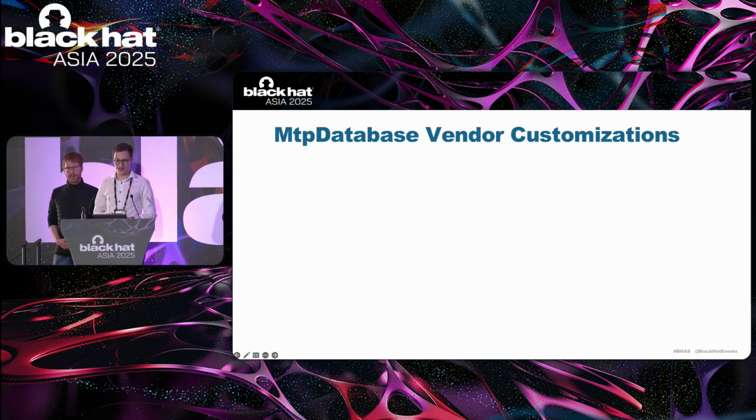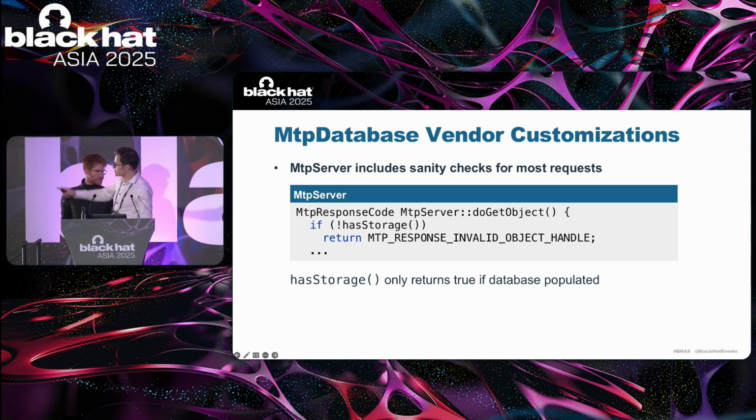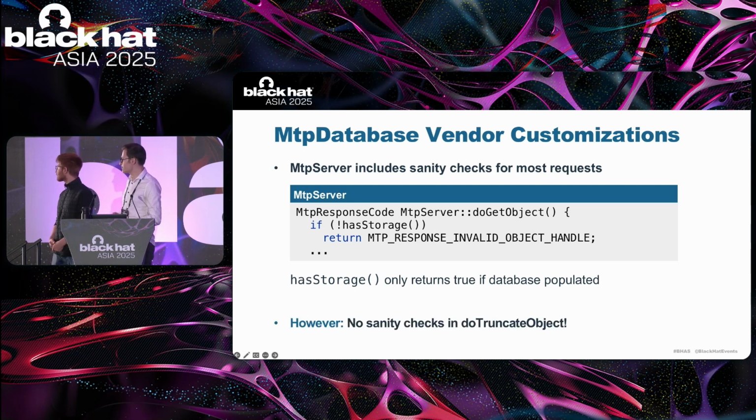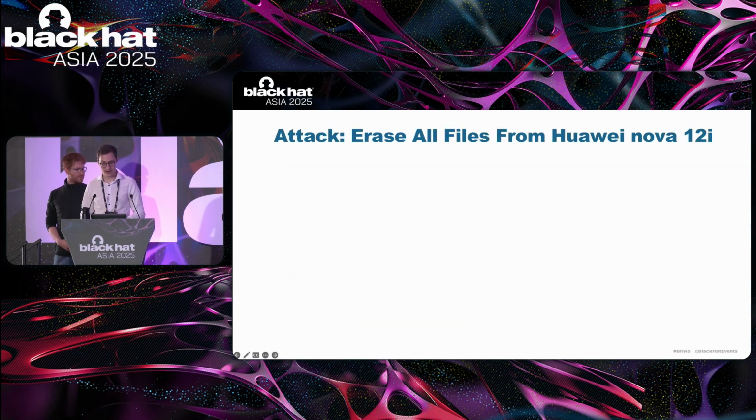handlers, there are sanity checks in most places. You can see here, for example, the getObject MTP message handler calls hasStorage before it actually processes the request. And you can see that if hasStorage returns false, this is the case if no storage volumes have been added to the MTP database yet. In this case, an error message is returned. However, we noted that there is no such sanity check for the doTruncateObject MTP message handler. And this leads to the following attack.